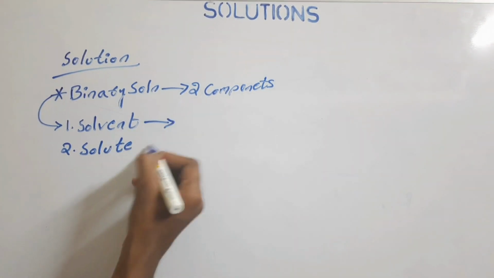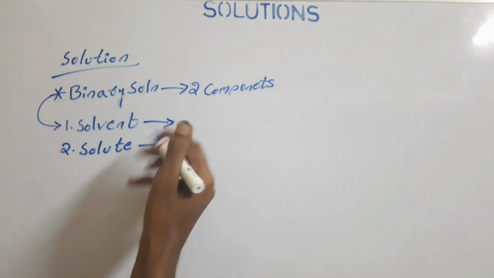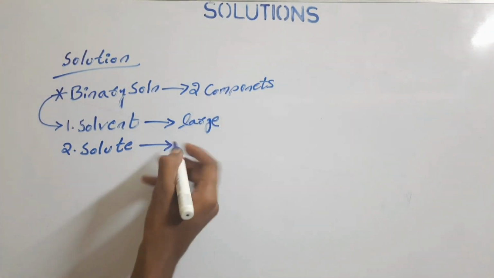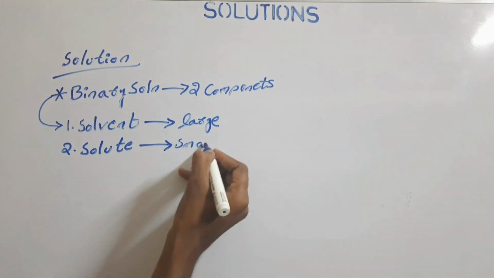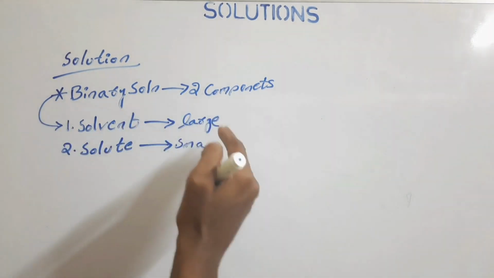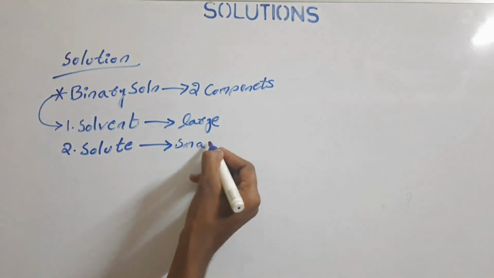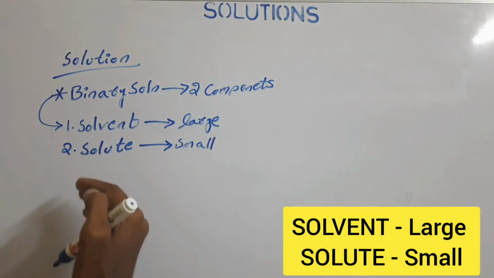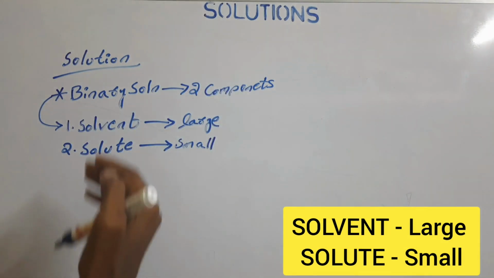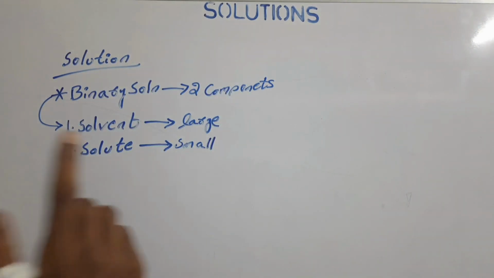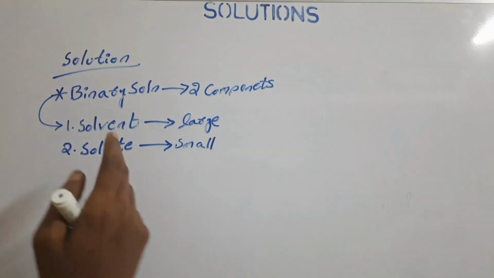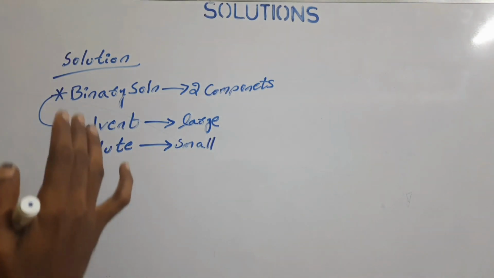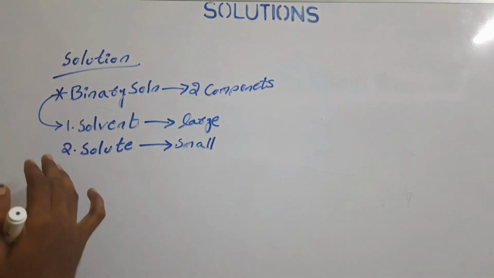In a solution, the solvent is the substance present in the large portion, and the solute is the substance present in the small portion. This is how the solute and solvent get together to form a solution, which is called a binary solution. One important note we need to remember is that in each case the solute particles are uniformly distributed among the solvent particles. That is the nature of the solution.